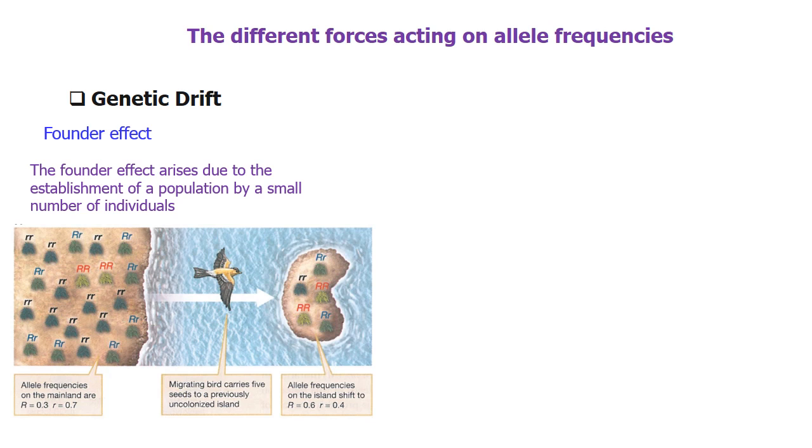The founder effect arises due to the establishment of a population by a small number of individuals. In this picture, you can see that a few plants were the starting population on the island. The change in allele frequency in the new population was a result of the chance event. A few individuals selected by chance determine the allele frequency in the entire population. That is called the founder effect.